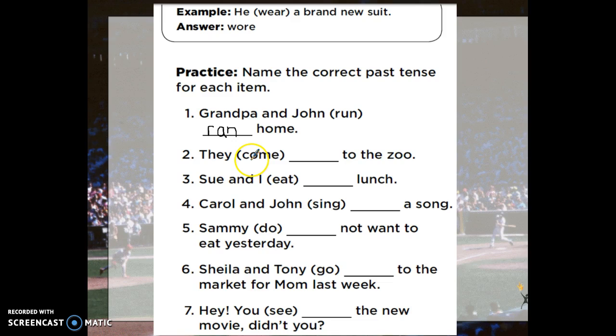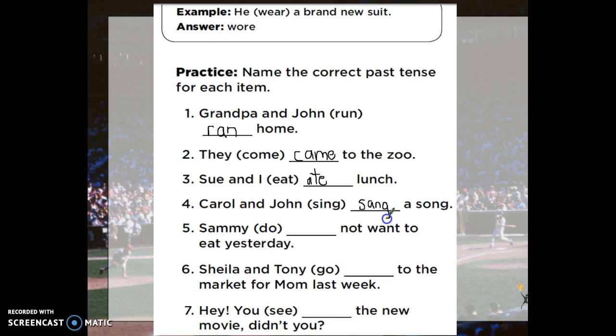Number 2, they come to the zoo. If we want to make it past tense, we can't just say they come to the zoo. We have to change it completely and say they came to the zoo. Number 3, Sue and I blank lunch. If we want it to be past tense, we're not going to say eated lunch. We're going to say ate lunch. And make sure you have the correct homophone there to show that we actually ate it and it's not the number 8. Number 4, Carol and John blank a song. Past tense, they didn't sing a song, they sang a song.